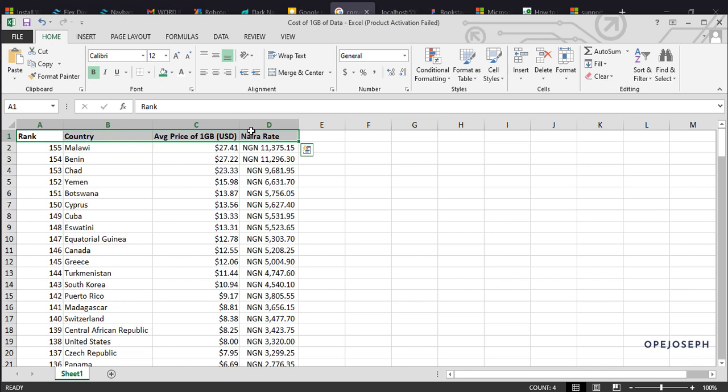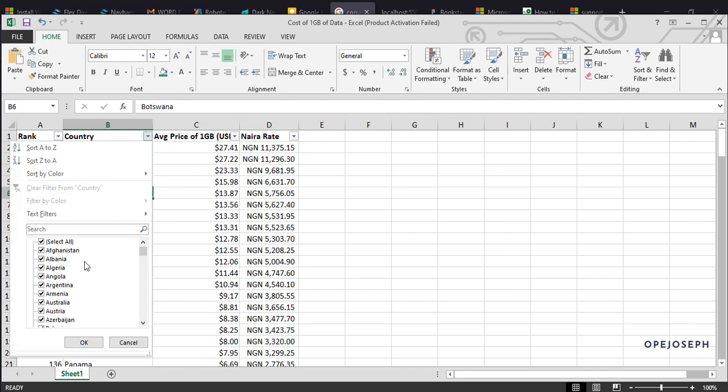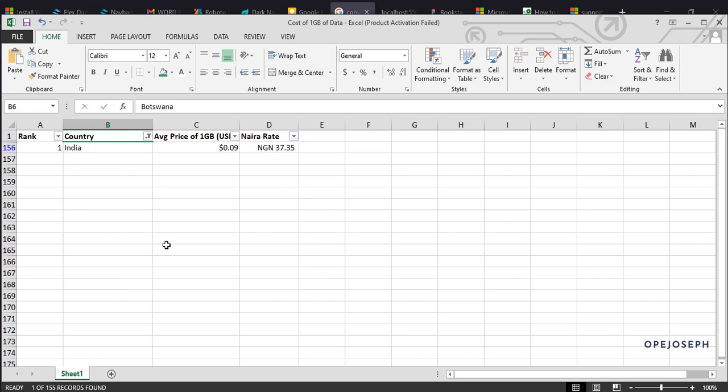Let's make the table with Control Shift L so that we can sort, and we can remove countries if we like. We can remove Afghanistan. In fact, let's select all to remove all the countries, and let's just select some countries. We can even search through the countries. Malawi, okay, we already selected Malawi. India, oh, we already selected India. So nice, it gave us only India.